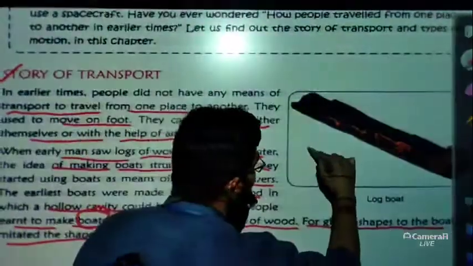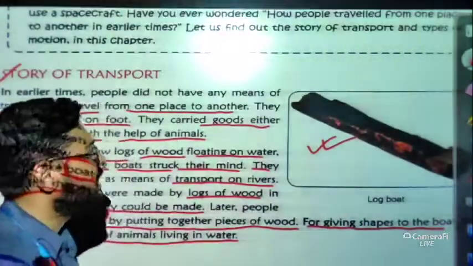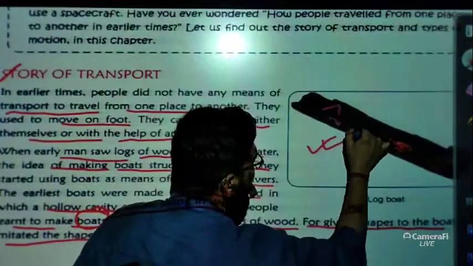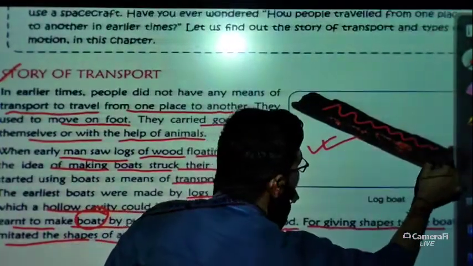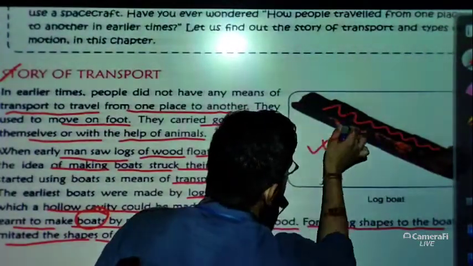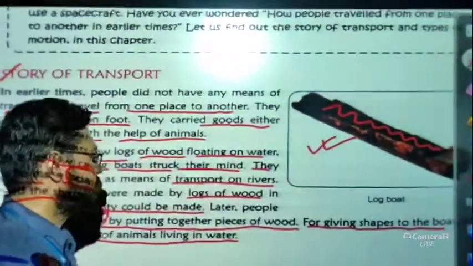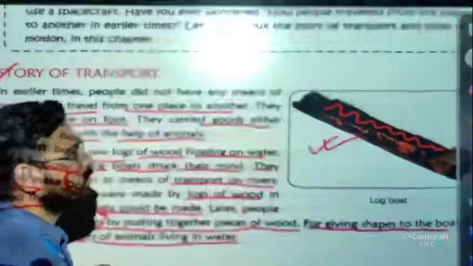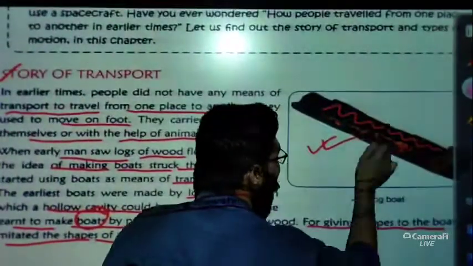Now you can see here, this is the structure of a log boat. You can see the hollow space here. This space, I am marking here, is the hollow space, and this is made of wood. So this is the introduction part of the chapter. I hope it is clear to you. Very simple, very easy.